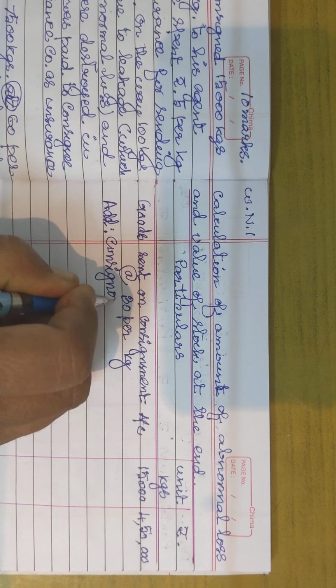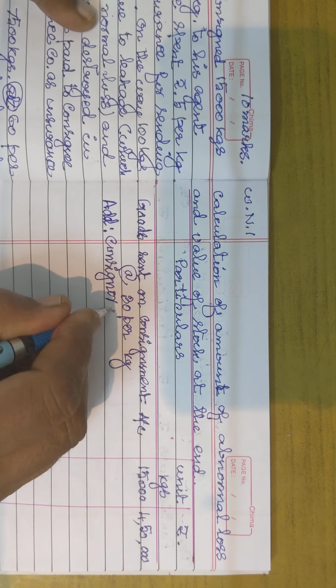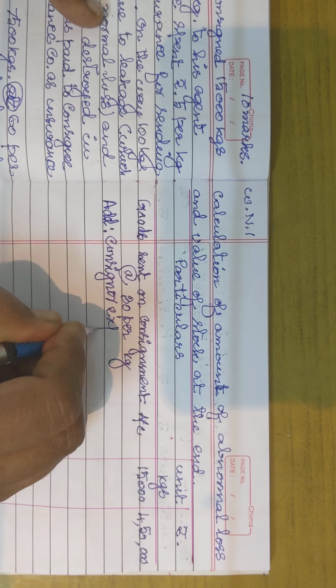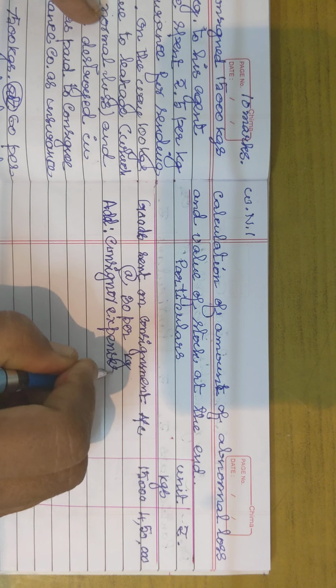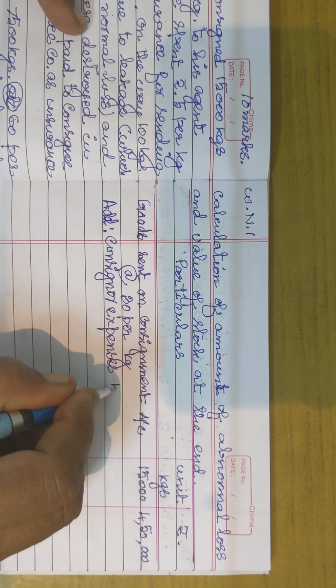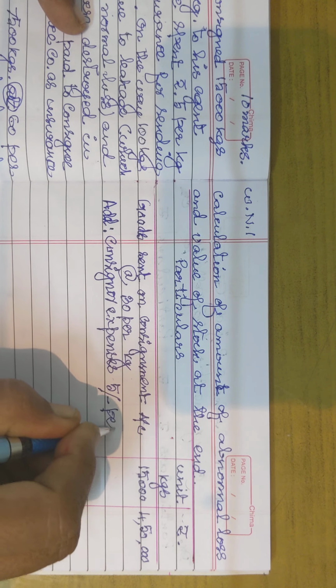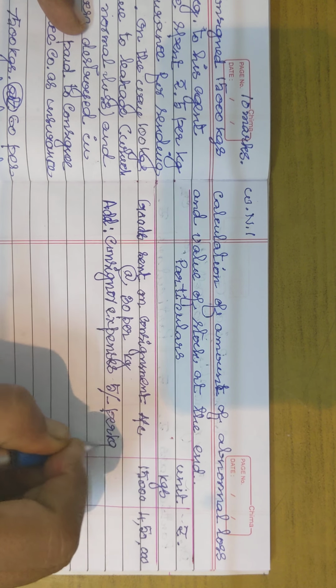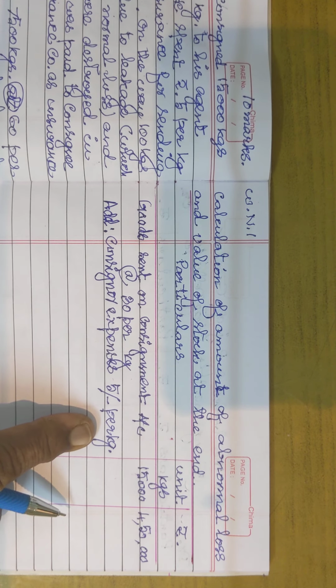Generally, he will be spending for transit insurance and freight. Consignor expenses, here they have given 5 rupees per kg. In the sum they have given he has spent 5 rupees per kg. So we know that he has sent 15,000 kgs. So per kg he has spent 5 rupees.